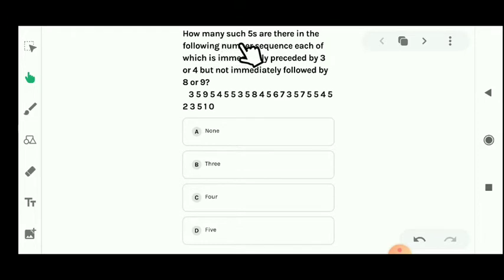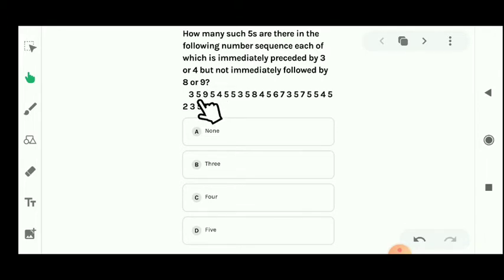How many such fives are there in the following sequence numbers, each of which is immediately preceded by 3 or 4 but not immediately followed by 8 or 9? मीन्स हमें ऐसे 5 देखने हैं जिनके जस्ट पहले 3 एंड 4 होना चाहिए बट उनके बाद में 8 और 9 नहीं होना चाहिए. Let's see here.